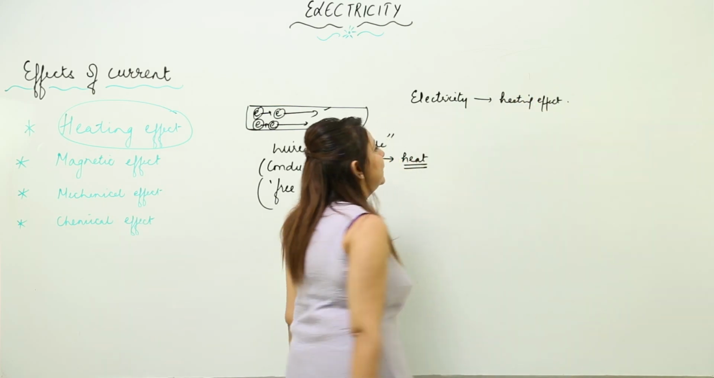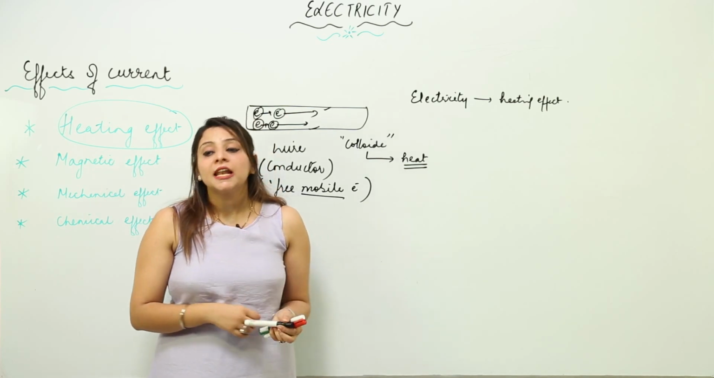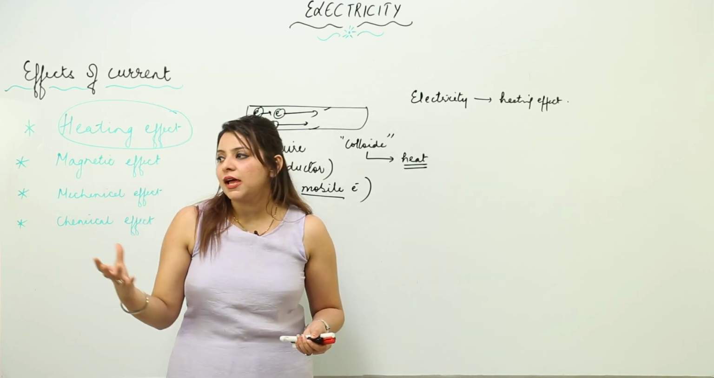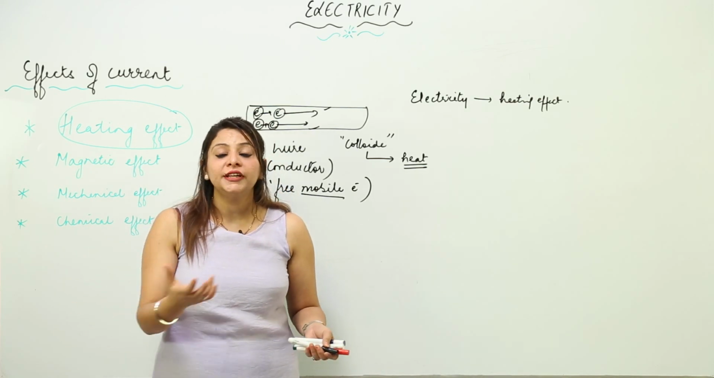So we can say that electric current can produce a heating effect, and this heating effect enables us to use certain devices like heaters, microwaves, ovens and also the electric iron.